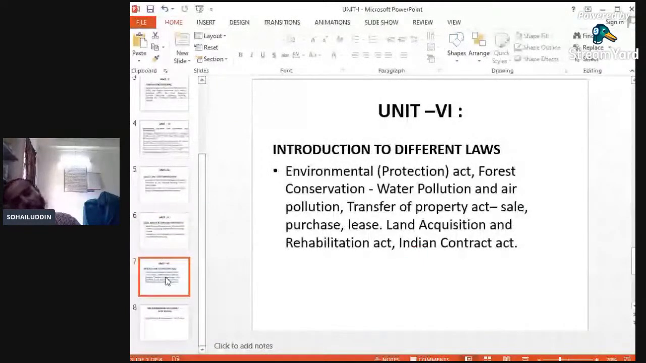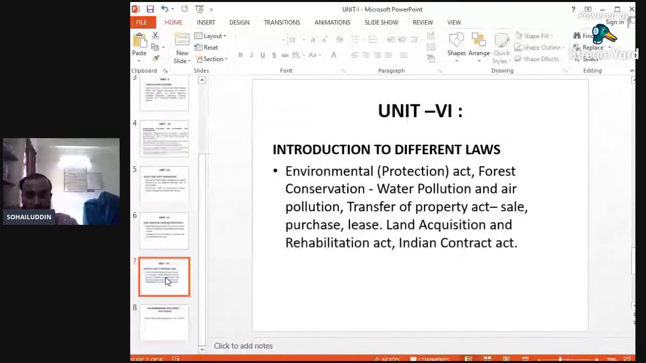Unit number 6 is somewhat the same as unit number 5. That is the introduction to different laws. The Environmental Protection Act: we have to protect the environment also, the various plants and trees. So what does this act say? What are the various acts to be maintained?